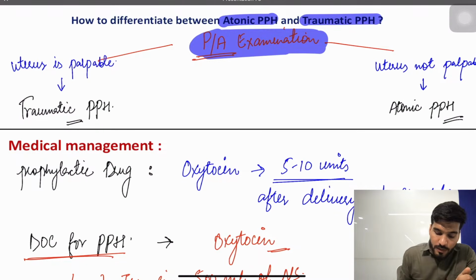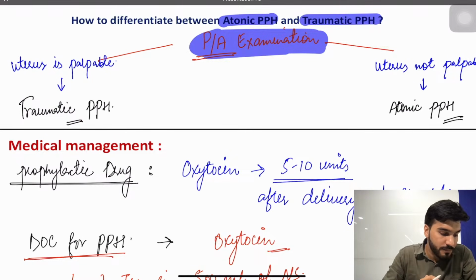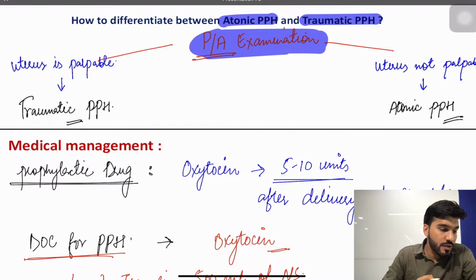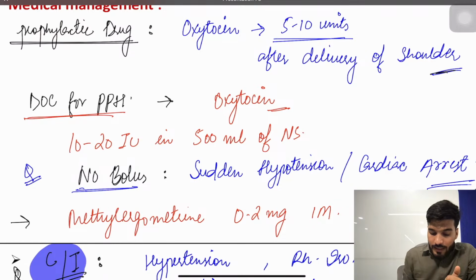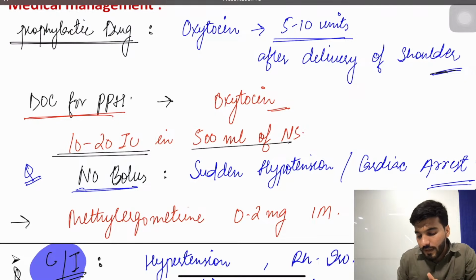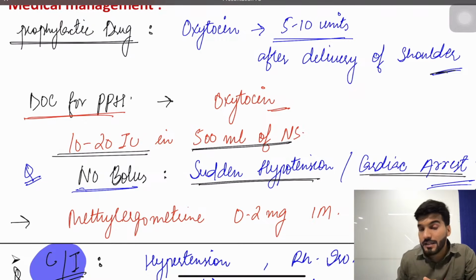Medical management: the prophylactic drug that we are going to start is oxytocin. How much oxytocin? We are giving oxytocin 5 to 10 units after the delivery of the shoulders as per AMTSL. And the drug of choice for the treatment of postpartum hemorrhage is again oxytocin. How much? 10 to 20 international units in 500 ml of NS. No bolus. If we give a bolus, it will cause sudden hypotension or cardiac arrest. That's why it is always advised to give this in a drip form.